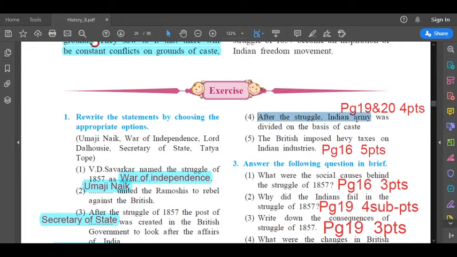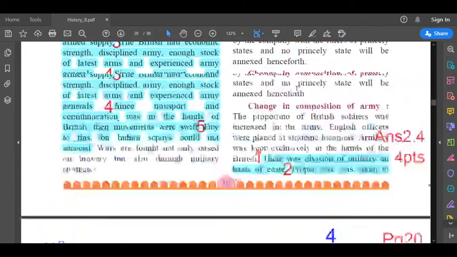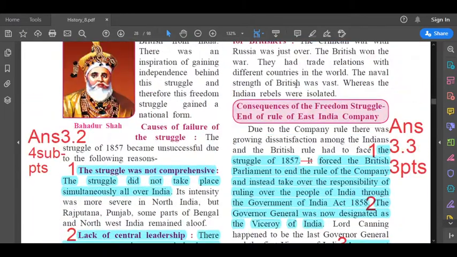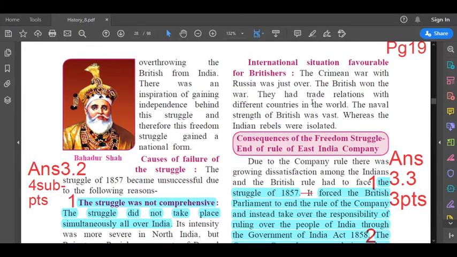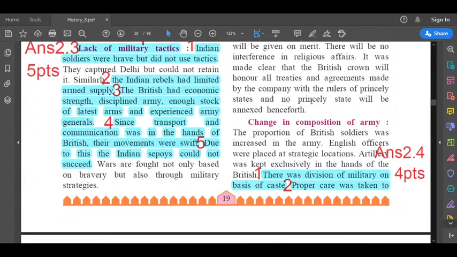Question number 2.4. After the struggle, Indian army was divided on the basis of caste. The answer to this question is on page number 19 and 20. Here, page number 19. So answer 2.4. Right-hand side, last paragraph. See the second last line. That is your first point. There was division of military on basis of caste.